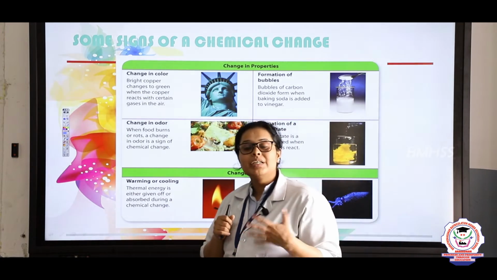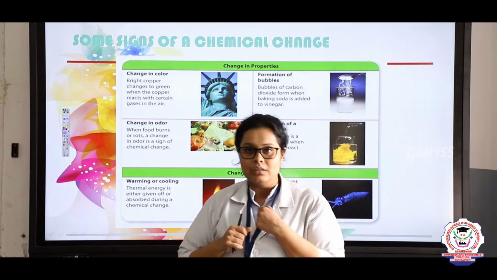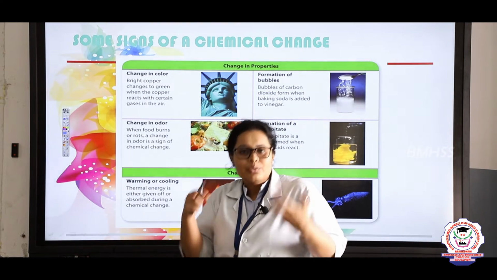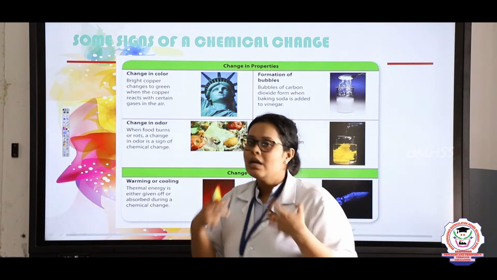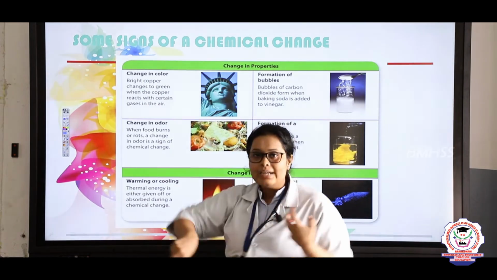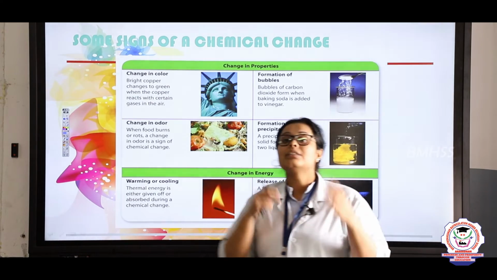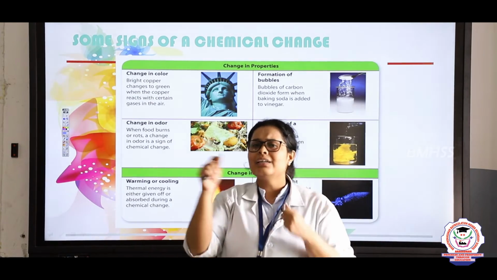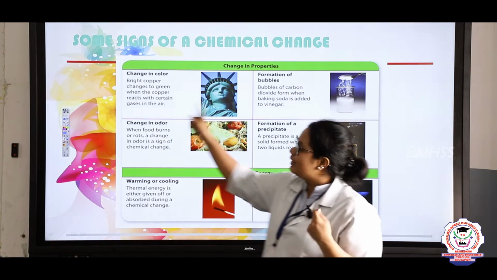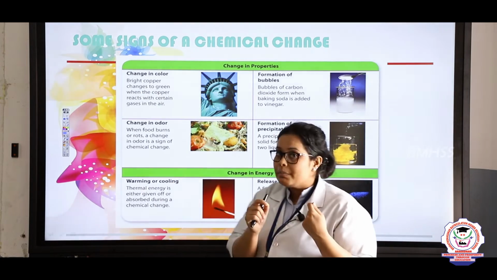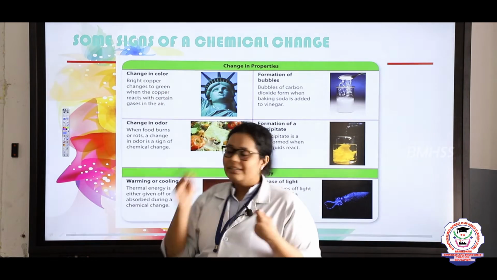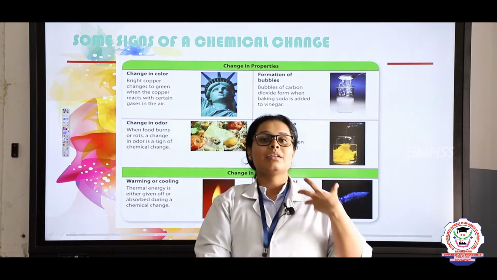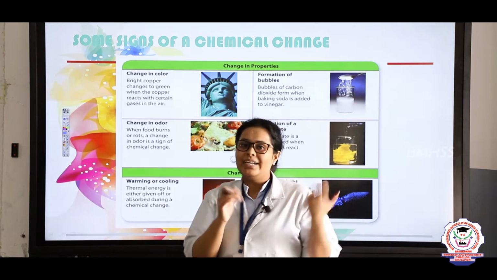So the Statue of Liberty, previously it was white in color, but later on due to the pollution and the oxides or different kinds of particles, they got accumulated over it. That is why now when we see the Statue of Liberty, it looks a little greenish. So what is the main reason behind that? The copper changes into green, that is why it's looking green, and previously it was whitish in color.